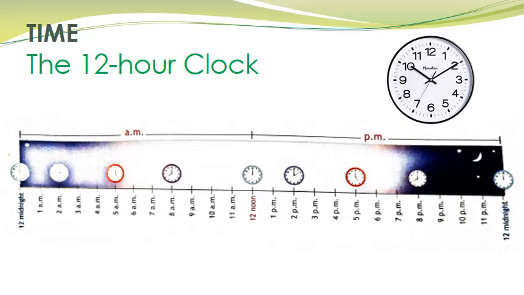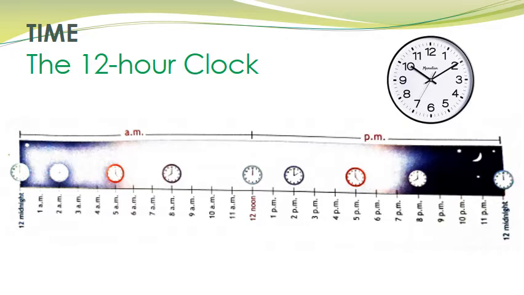Then 7 a.m. in the morning. Then 8 a.m. in the morning. Then 9 a.m. in the morning. Then 10 a.m. in the morning. Then 11 a.m. in the morning. And then comes the noon. That is 12 o'clock at noon, which we say as 12 noon. So children, from 12 midnight to 12 noon, this 12-hour period is written in short as AM. Clear children? Or ante-meridiem.